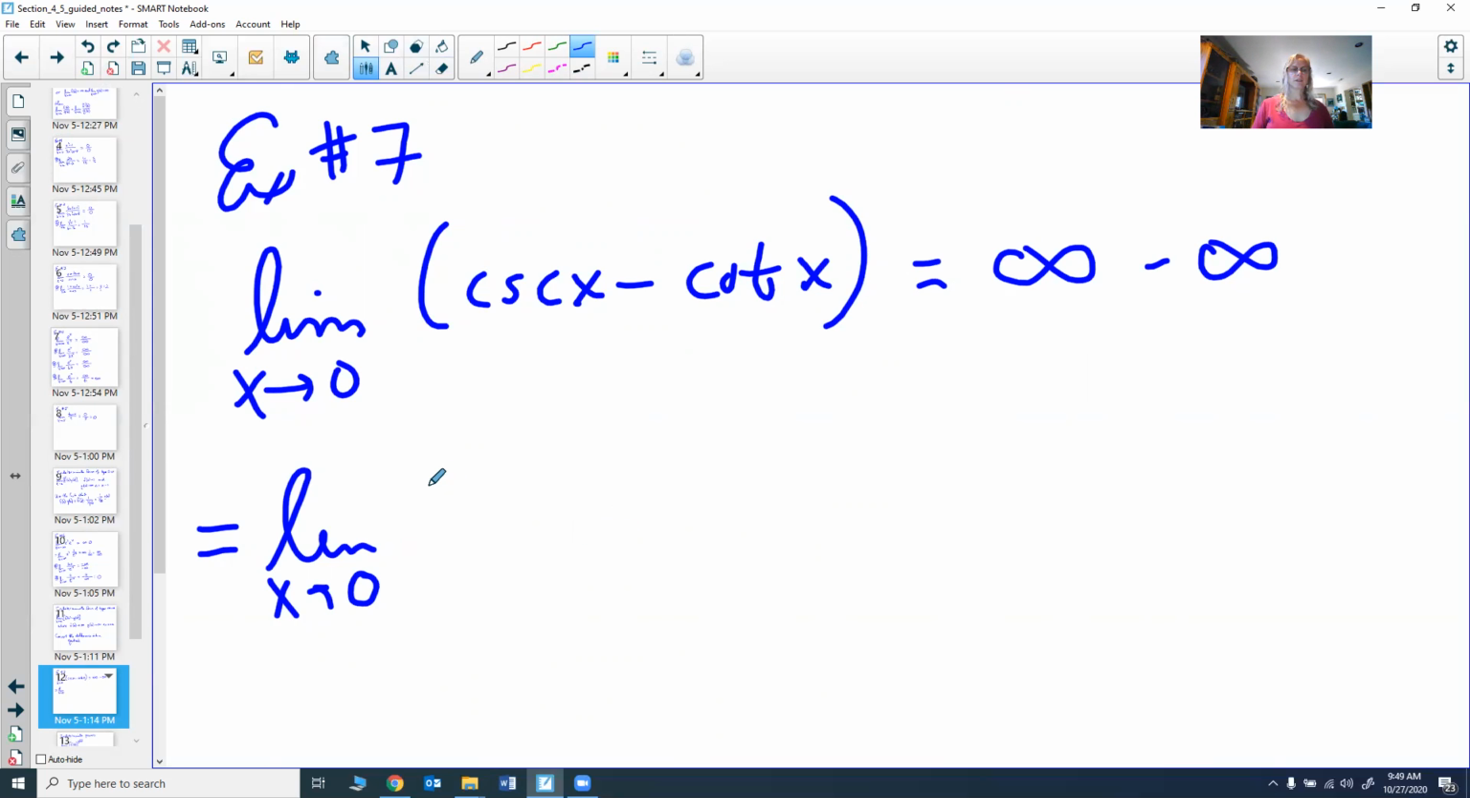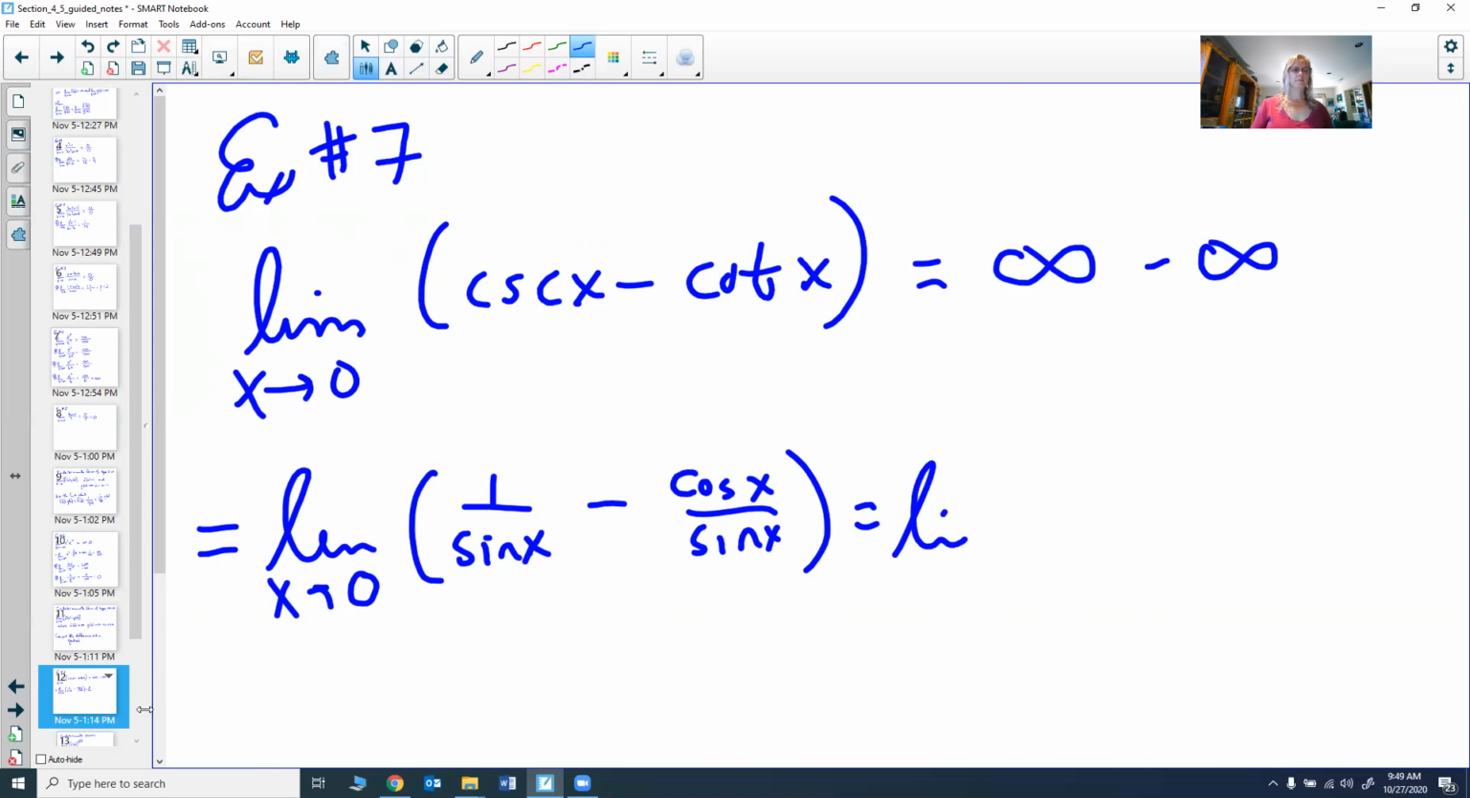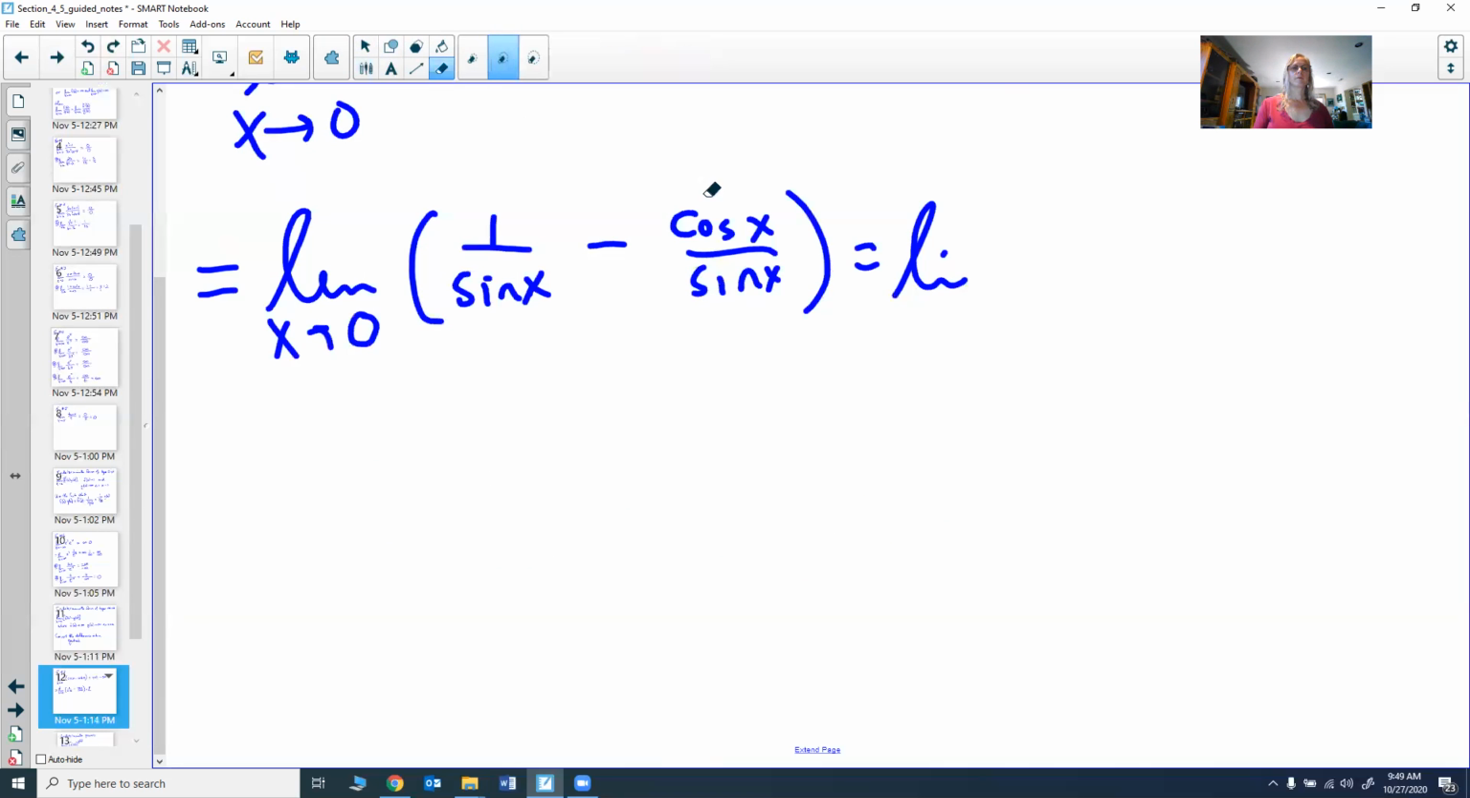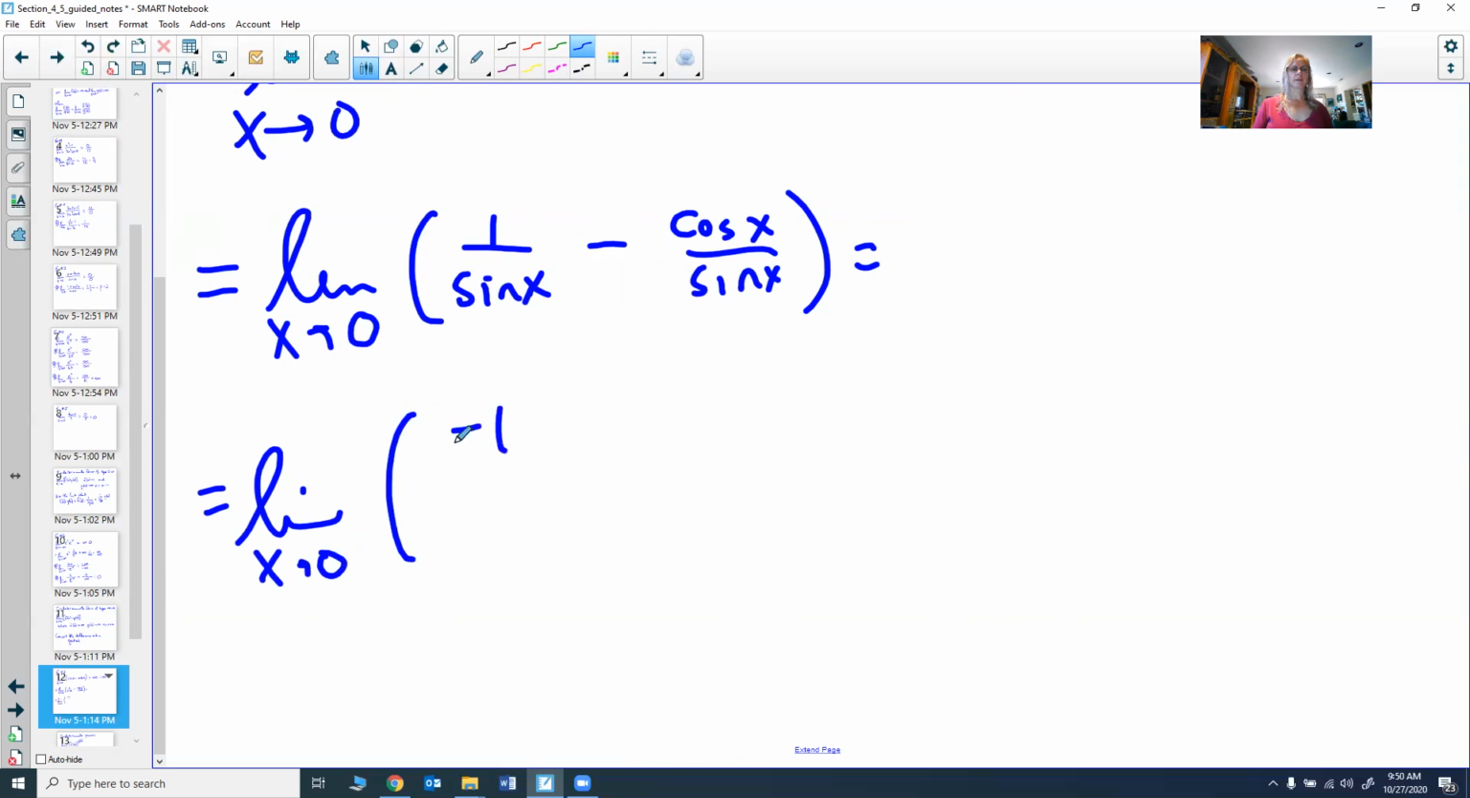Well, I just said cosecant was 1 over sine. This time we're not using the conjugate because we're going to use the properties of sines and cosines, or trig functions. Cotangent is cosine over sine. And now what I notice is I actually happen to have the limit as x goes to 0 of 1 over sine minus cosine over sine. I actually can combine those two fractions together into one fraction. That will give me 1 minus cosine.